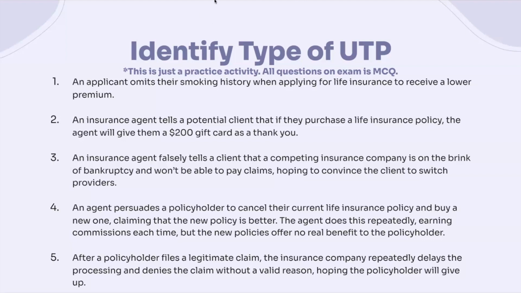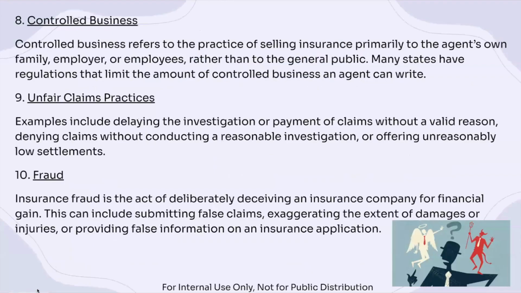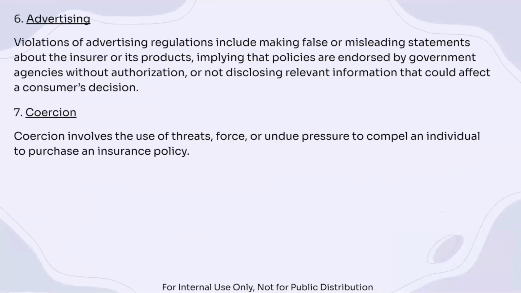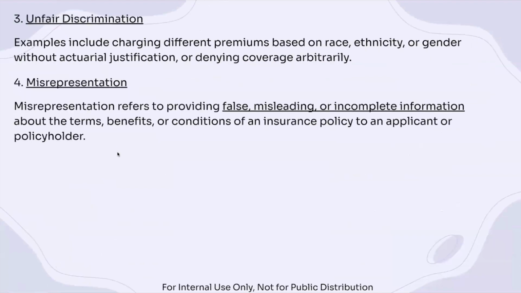For our first one, this should be pretty obvious. An applicant omits their student history when applying for life insurance to receive a lower premium. So definitely you can put fraud, for the false information on the application. You can also put misrepresentation.